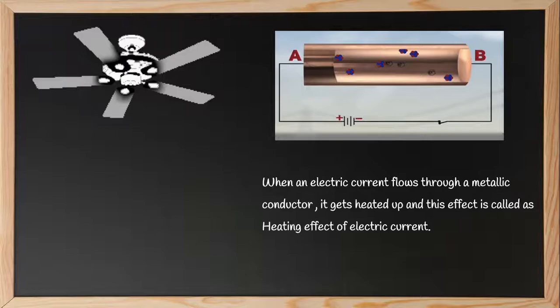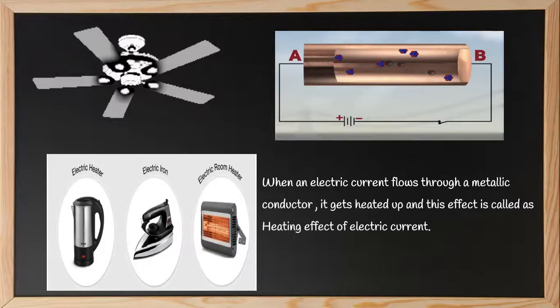Some of its energy is used, for example, to rotate the blades of the fan or to move the picture on a screen, while some of the energy is released as heat. And that is why we get that heating sensation. Now, this heating is very well applied in electric heaters, electric irons, and electric room heaters.